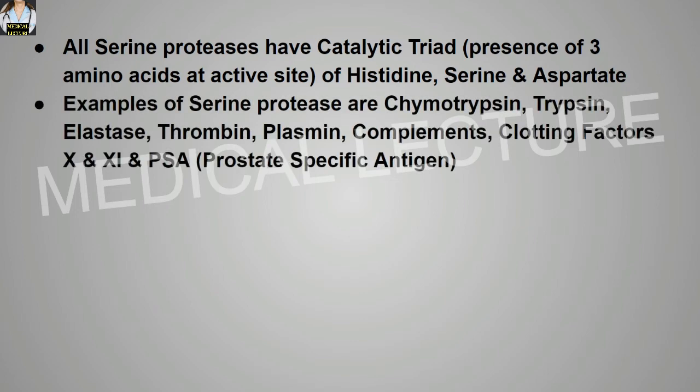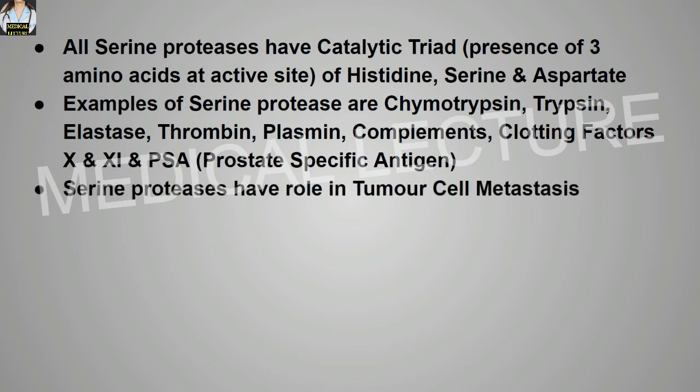Examples of serine proteases are chymotrypsin, trypsin, elastase, thrombin, plasmin, complements, clotting factors 10 and 11 and the PSA, that means the prostate specific antigen. Serine proteases have a role in tumor cell metastasis.